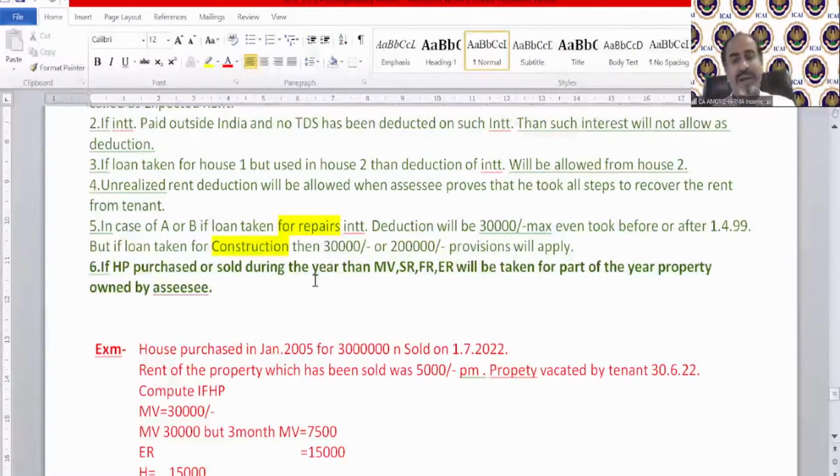I have told you that the municipal value, fair rent and standard rent value is always taken annually. It cannot be taken proportionately. If there is unrealized rent for 3 months, then these values will not get affected. But in some cases, you need to take these values also for part of the year. There is only one case. If house property is purchased or sold during the year, then municipal value, standard rent, fair rent or ER will be taken for the part of the year the property is owned by the assessee.